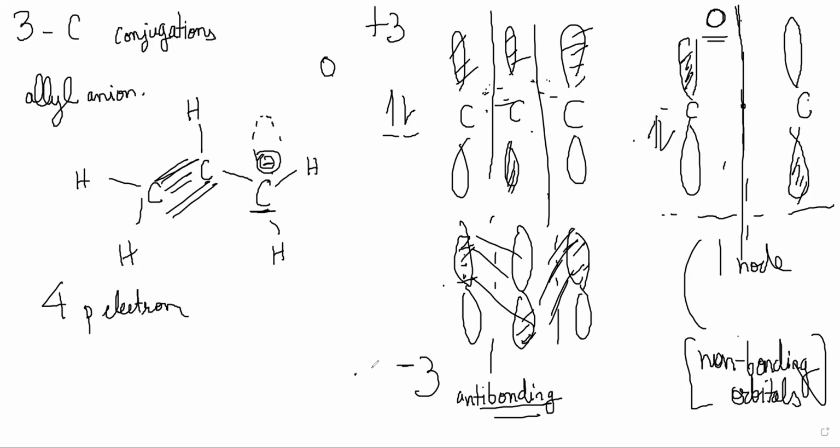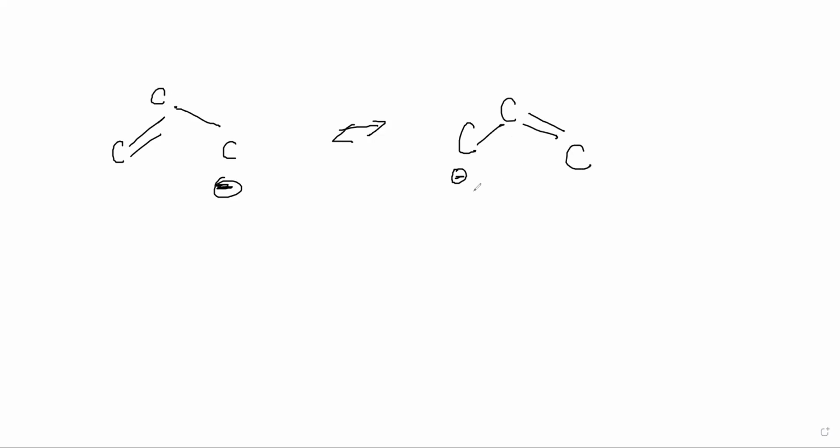Now he has drawn two alternative looking structures below. The normal structure that you would have drawn would have looked like C double bond C and then C negative. And you could have drawn an alternative structure with the C negative on the other end and the double bond moved over.